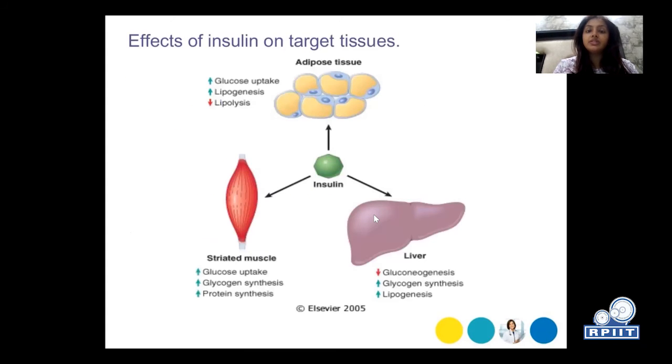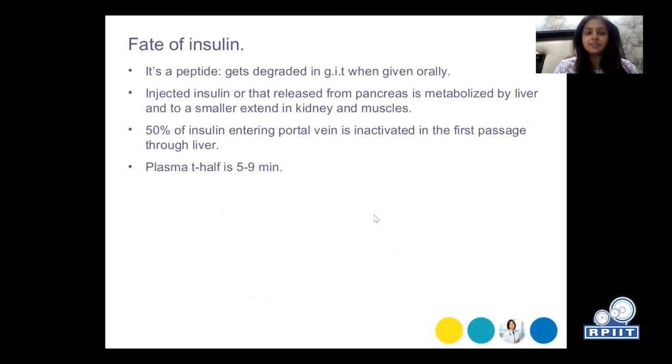So effects of insulin on the target tissue. On adipose tissue, it increases the glucose uptake, increases lipid production or lipogenesis, and inhibits the breakdown of lipid, that is lipolysis. On muscles, increases glucose uptake, increases glycogen synthesis, that is glycogenesis, and increases protein synthesis. On liver, it decreases or inhibits gluconeogenesis, that is synthesis of glucose. It inhibits synthesis of glucose, increases glycogen synthesis, and increases lipogenesis.